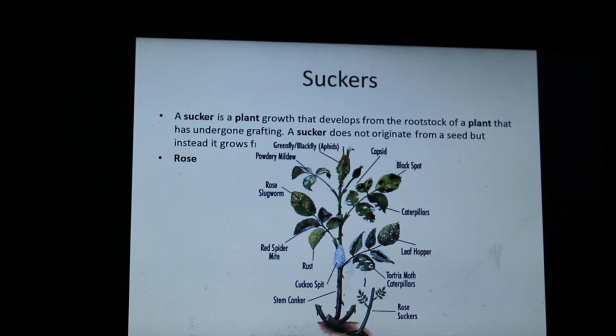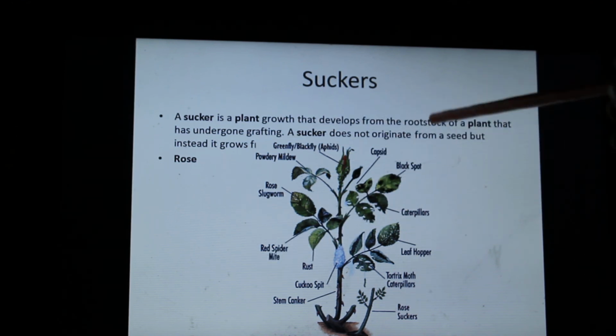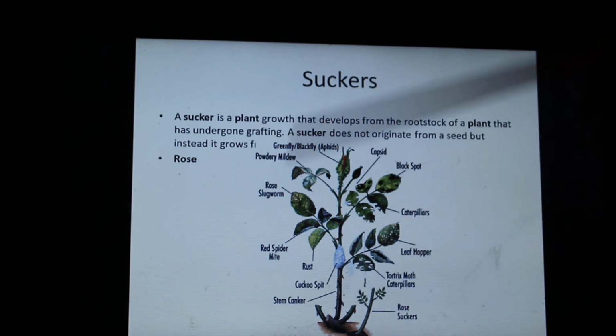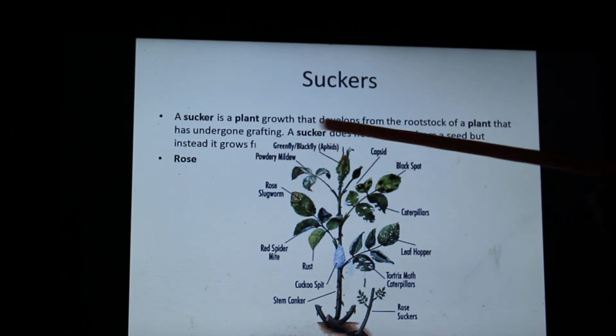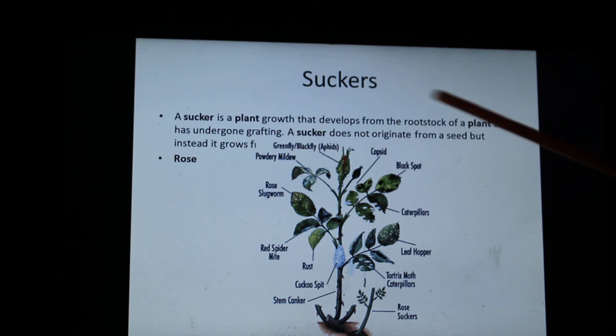Next is suckers. Let's see the example first so that you understand it better. The example is rose. In the diagram, you see a rose plant, and you don't need to pay attention to this. These are some diseases of the rose plant. So basically, a sucker is a plant growth that develops from the rootstock of a plant that has undergone grafting. So what is a rootstock? What is grafting?